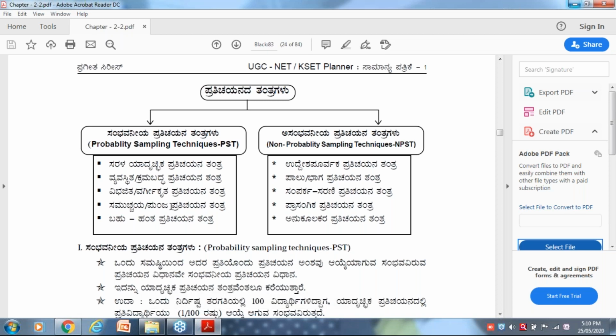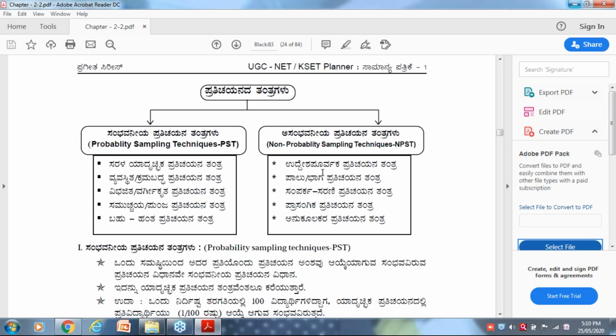Later, cluster sampling technique. Fifth is multi-stage sampling technique.